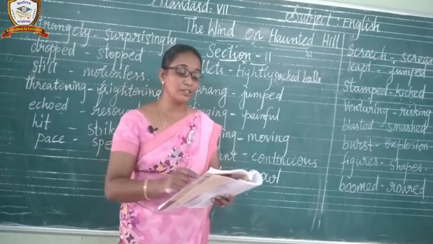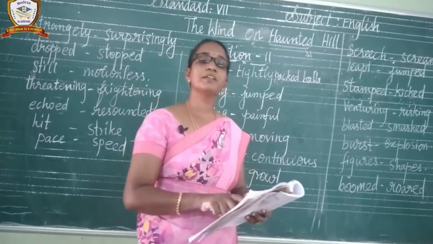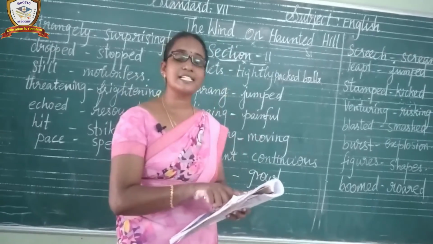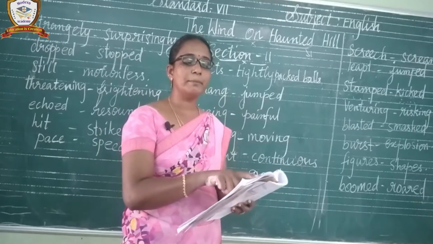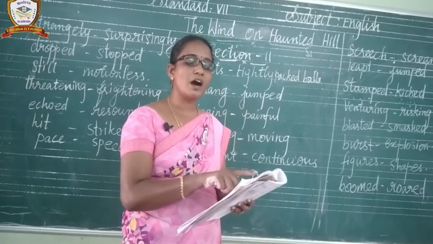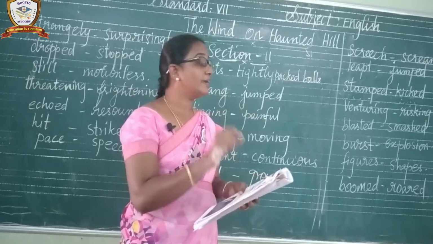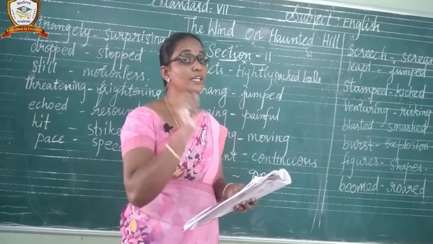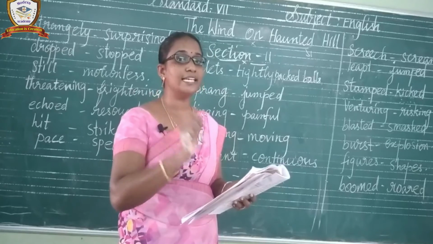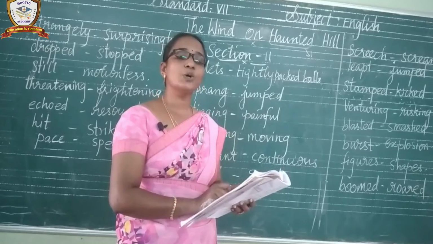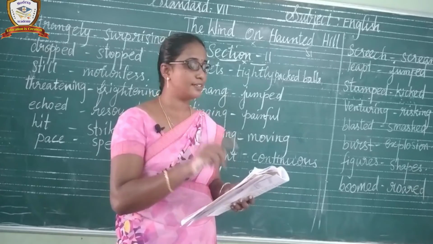Before moving on to learn the section 2 story, let us learn the section 1 glossary, children. Many words are given. Mourned, make a long low sound. Haunted, possessed. And in the beginning of the class, I told you what is meant by haunted hill. Frequently visited by ghosts and evil spirits. So the hill is known as haunted hill.